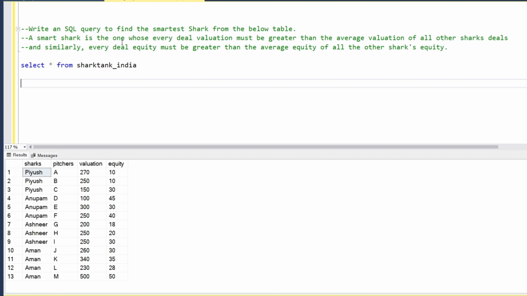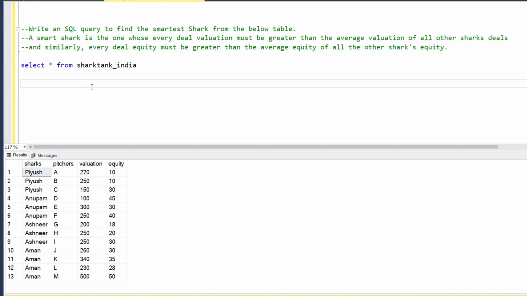The smartest shark is the one whose every deal valuation must be greater than the average valuation of all the other shark deals. And every deal equity must be greater than the average equity of all the other deals. We are not going to calculate the overall valuation or overall equity of all the sharks. We're going to compare Piyush's valuation with the average of all the other sharks. If we are comparing Piyush's valuation with the average valuation, the average would include Anupam, Ashneer and Aman's valuation, and Piyush's valuation would be excluded from that. So how are we going to do that?